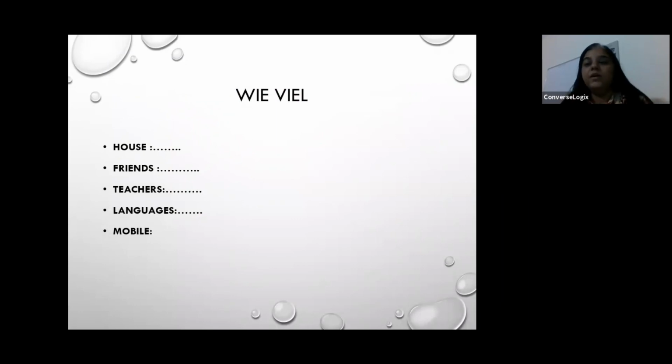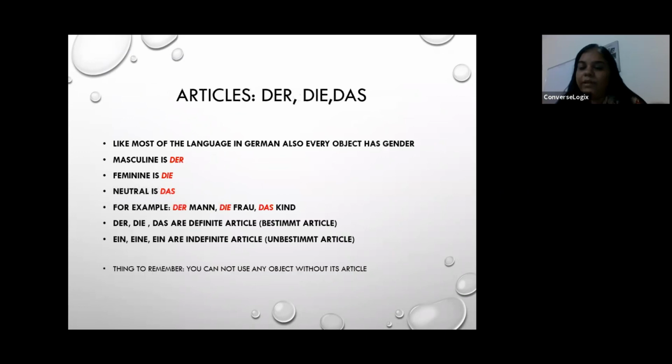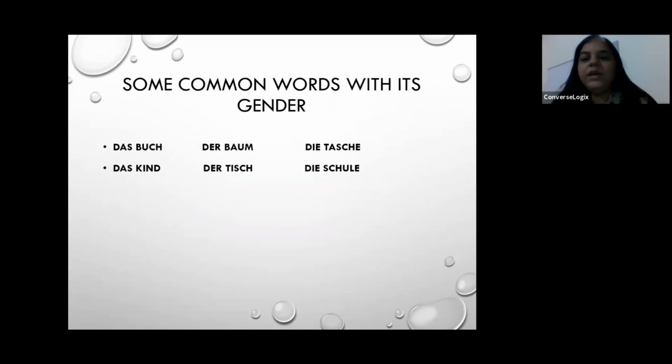You practice it with other people. And then we have learned how many articles we have in German. We have der, die, das, masculine, feminine, neutral. There is a category of bestimmter Artikel and unbestimmter Artikel. Like all languages, we have this difference. And then we also learned some words.